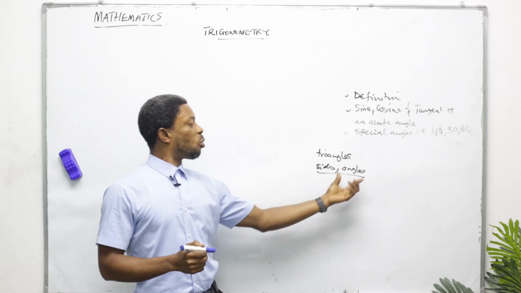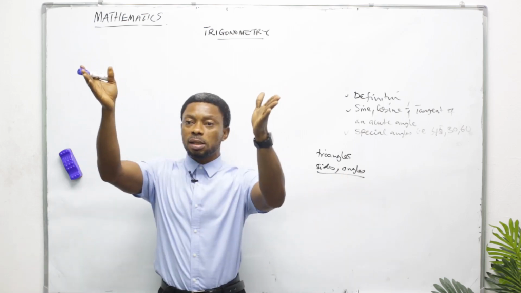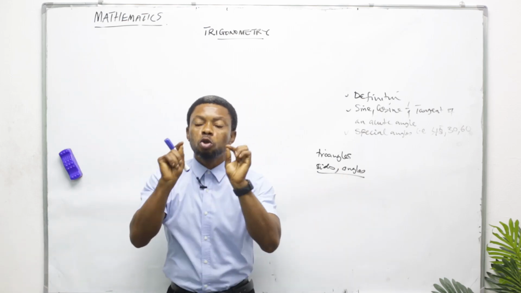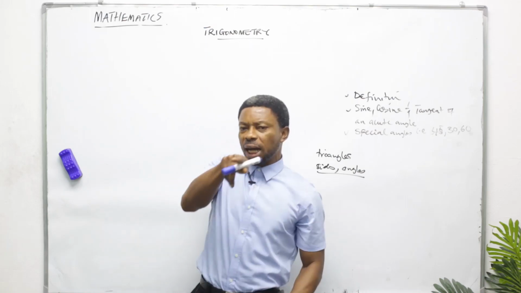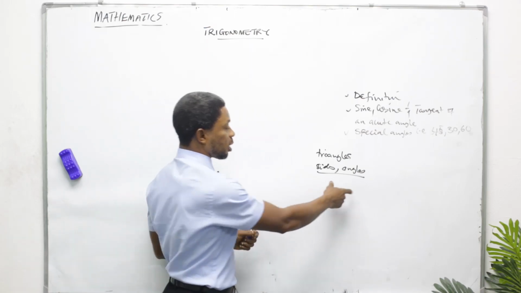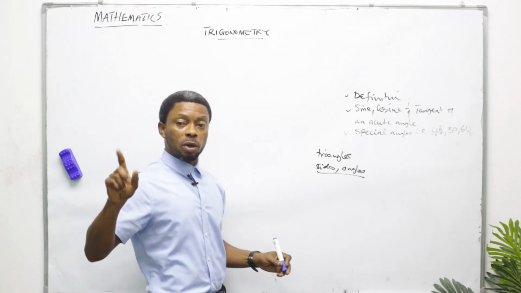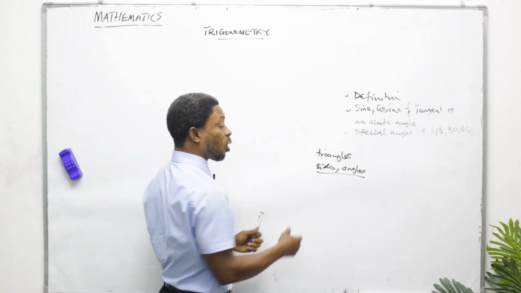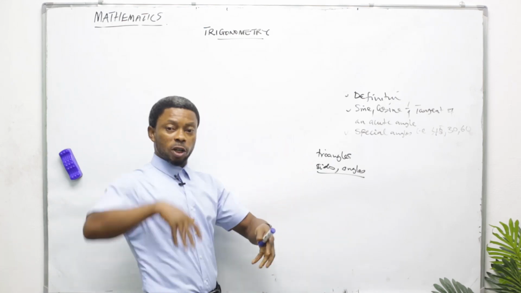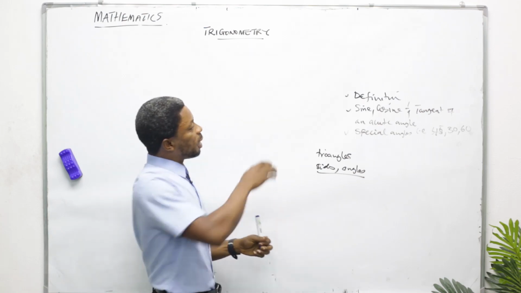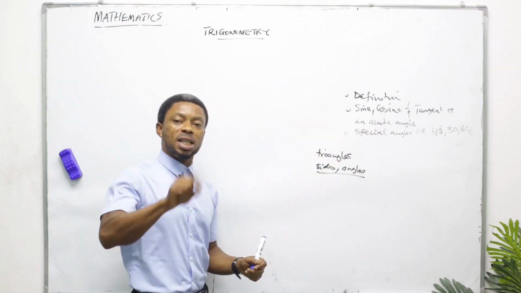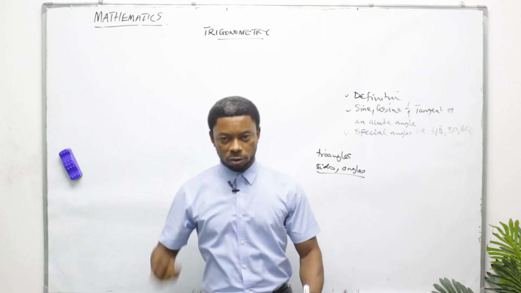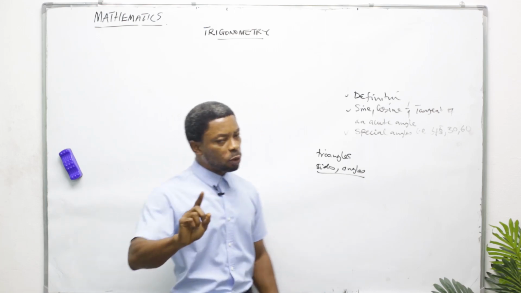Don't forget, what is an angle? An angle is the space between two lines that meet at a point. If the lines did not meet at a point, it means angles have not yet been formed. Side refers to the length of a triangle or the legs of a triangle. In this topic, we are going to consider a specific type of triangle, the right-angled triangle.